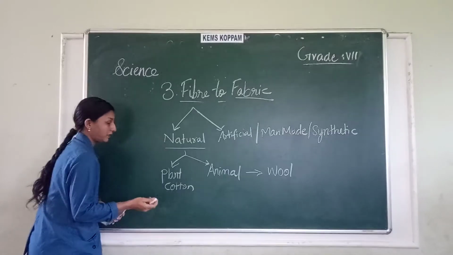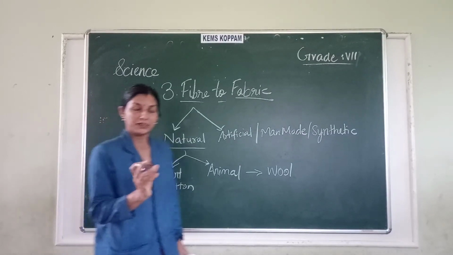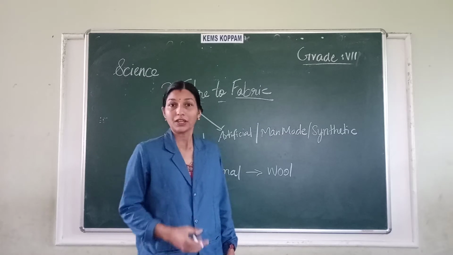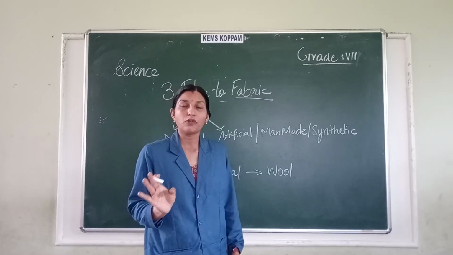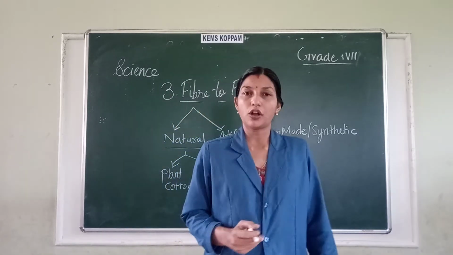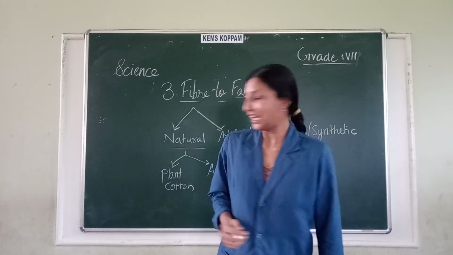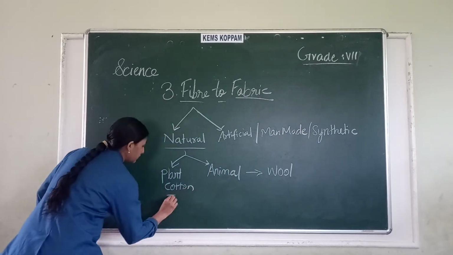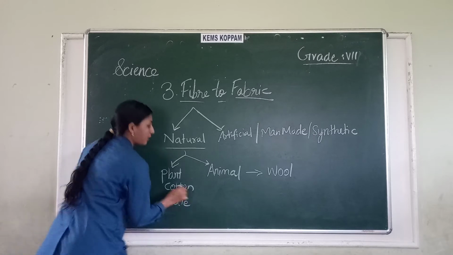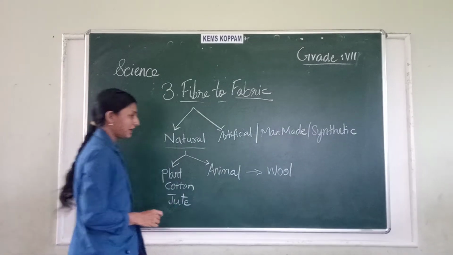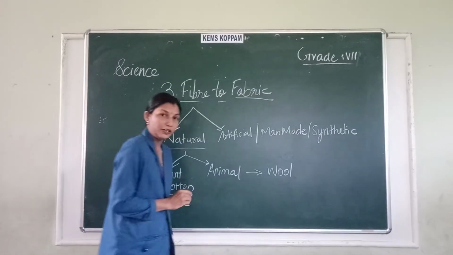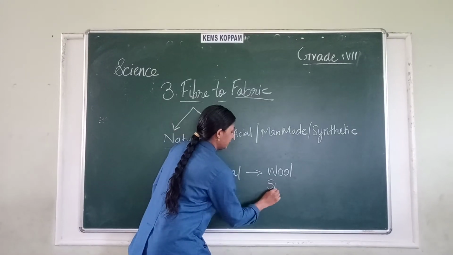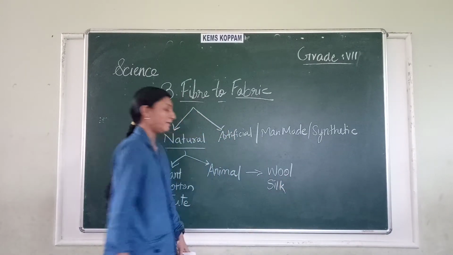Yes, we get it from plants. Cotton has seeds, and we make beds out of cotton. We make clothes out of cotton. Correct? Similarly, jute is also obtained from plants. Animal fibers are mainly wool and silk. These we can obtain from animals.